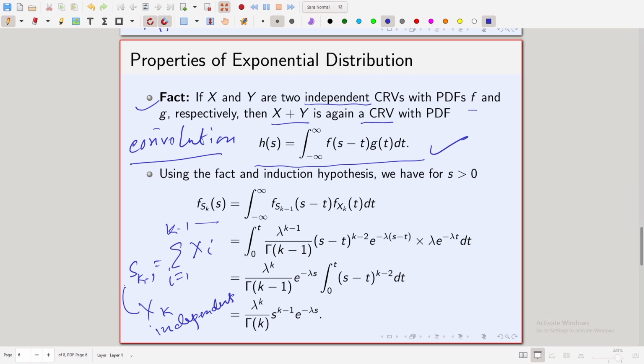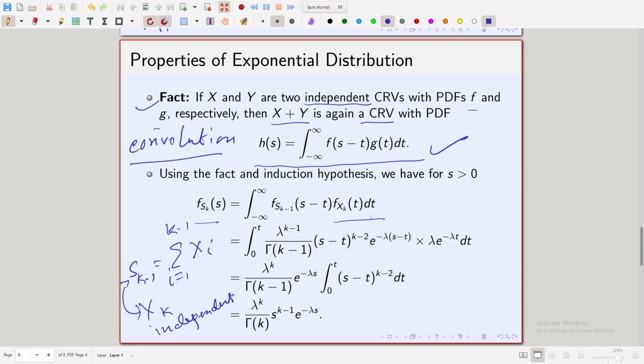So, these two, sk minus 1 and xk, are independent. Again, both these are continuous random variables having some probability density function. So, using this fact, the density function of sk, which is sk minus 1 plus xk, should be equal to this.